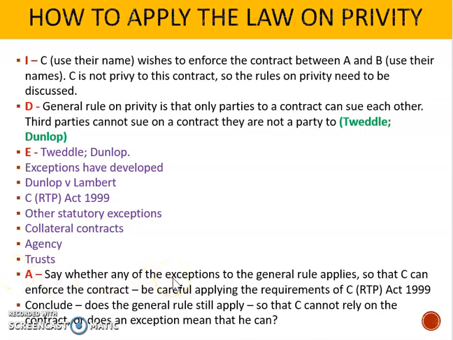And when you're applying privity, you're always starting off by saying the general rule is they can't enforce it, Tweddle and Dunlop. And then you have to look back at these exceptions and think, can your character rely on any of them? And for Daisy, her only option really was the Contract Rights of Third Parties Act. In other scenarios that you get, there might have been promises about how long paint would last, things like that, that look similar to cases we've studied. And in which case you'd be starting off with the general rule, they can't enforce the contract, but then you'd be applying collateral contracts to your situation.